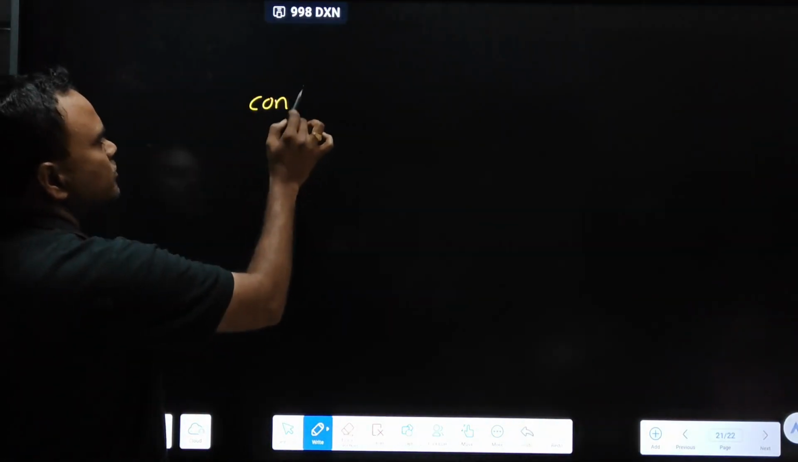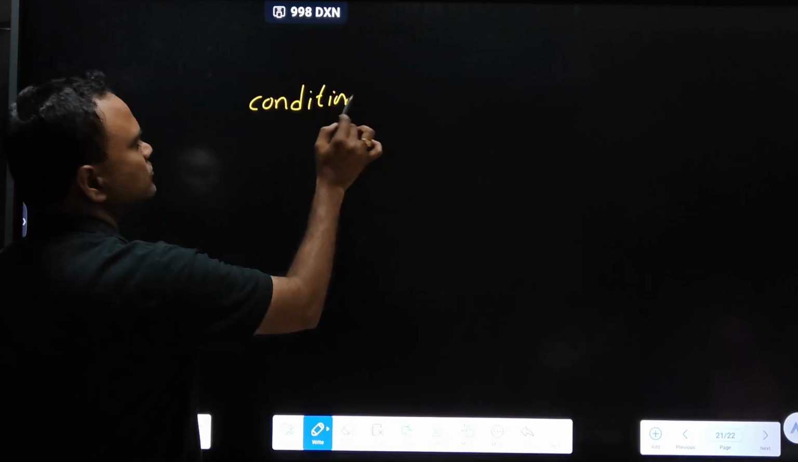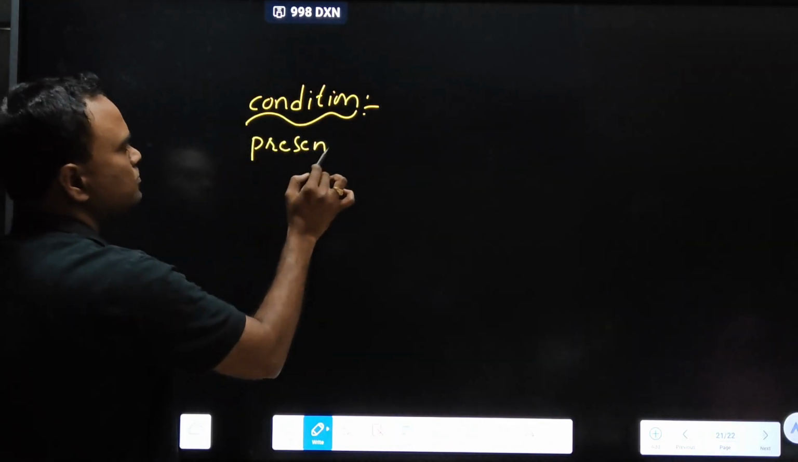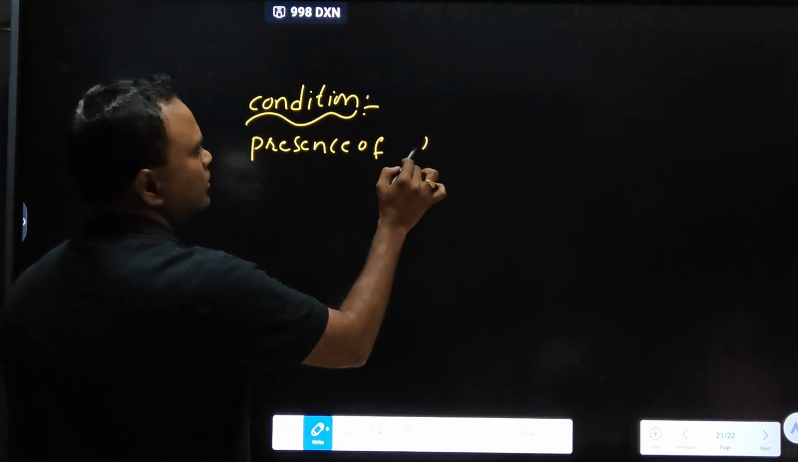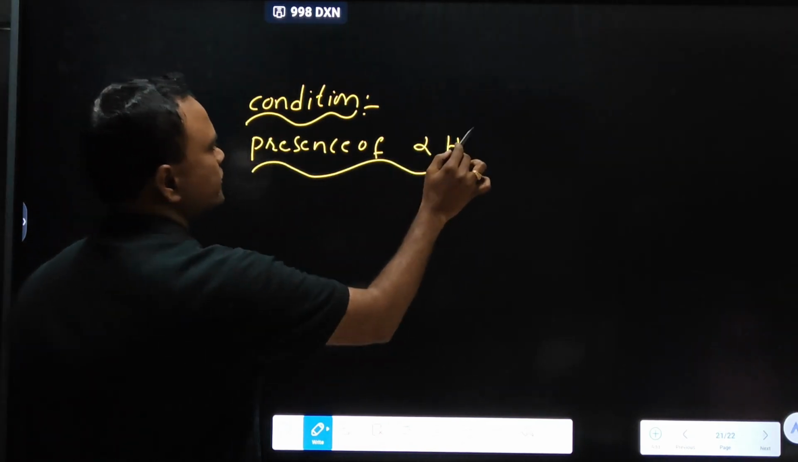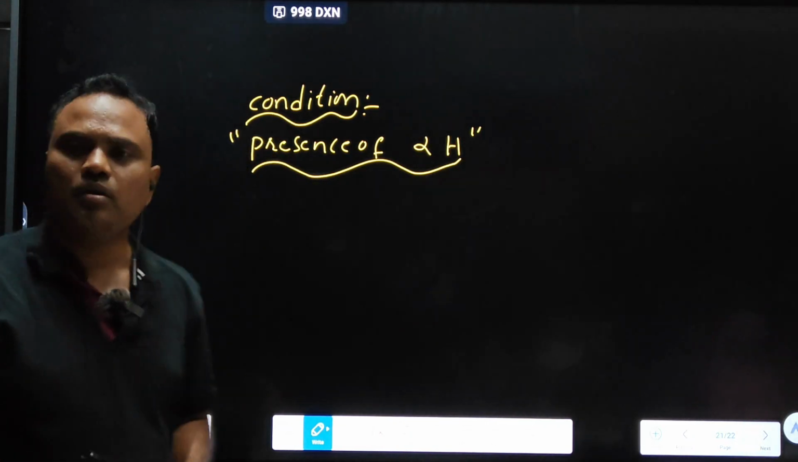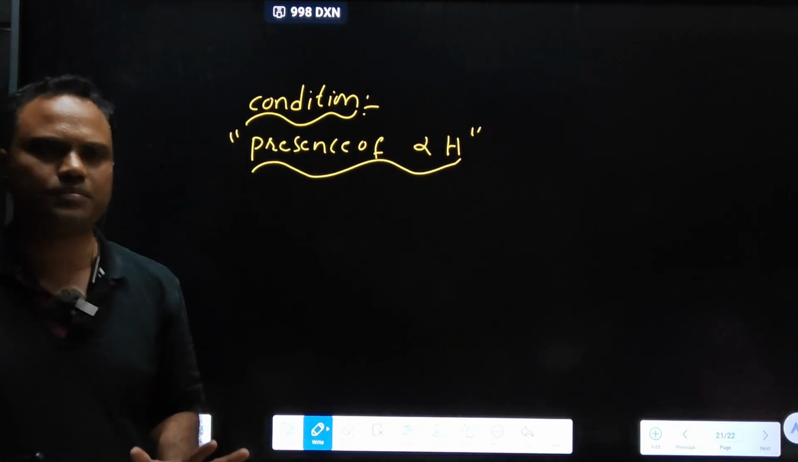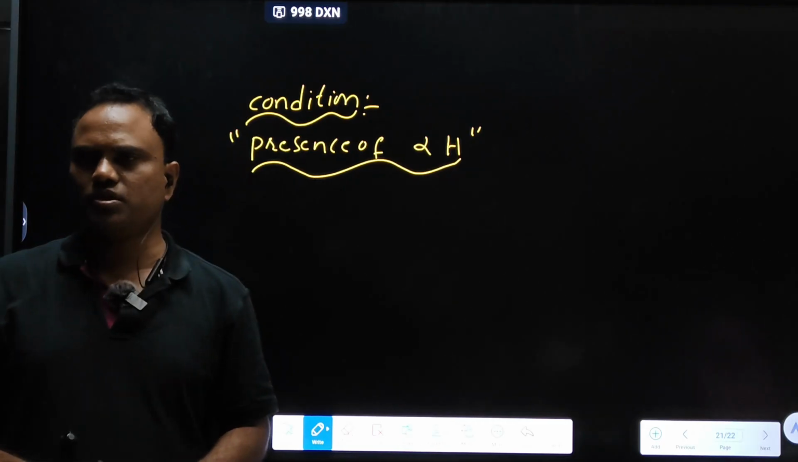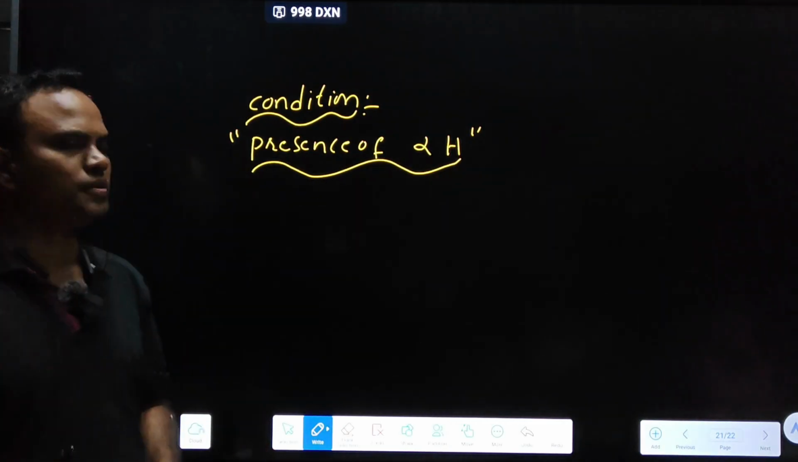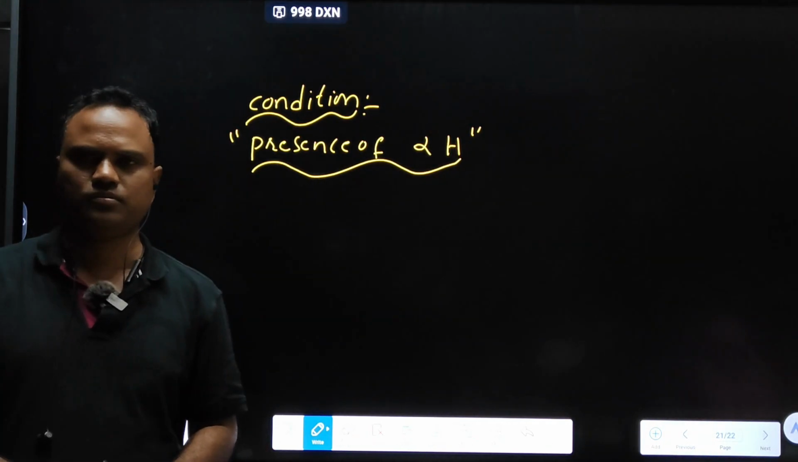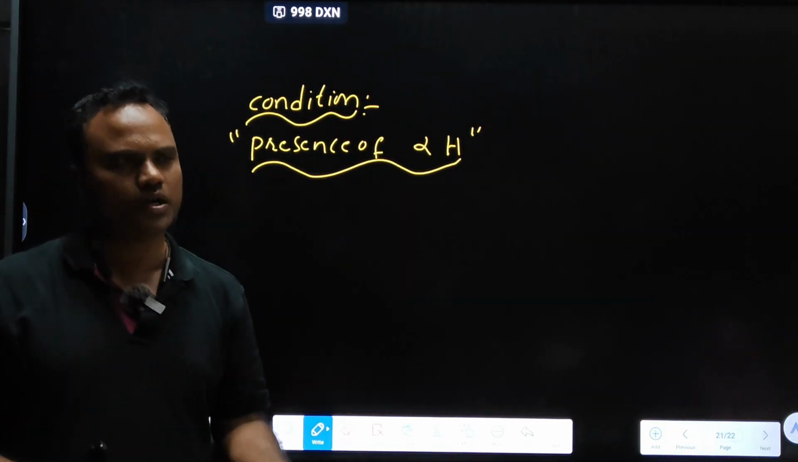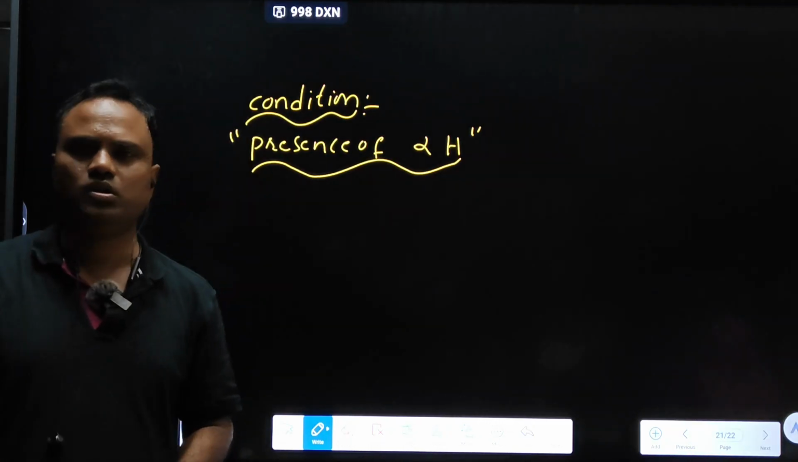Keto-enol. Condition for keto-enol tautomerism: presence of alpha hydrogen. See, basic question for NEET: in which of the following does tautomerism take place? Basic question. Alpha hydrogen should be present for keto-enol tautomerism. Okay, exceptional cases are there. In some ketones alpha hydrogen is present but they do not undergo tautomerism.